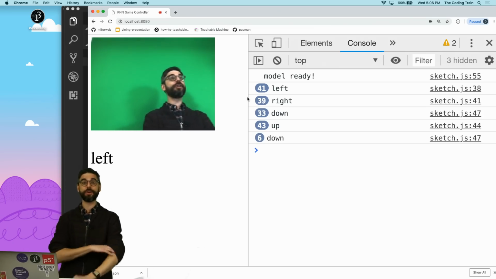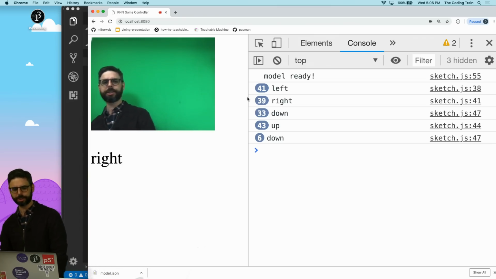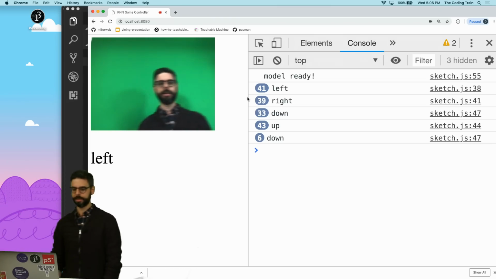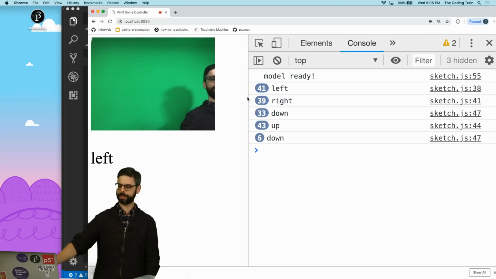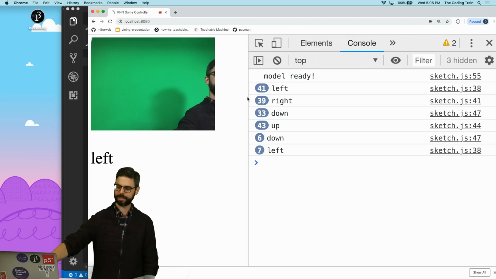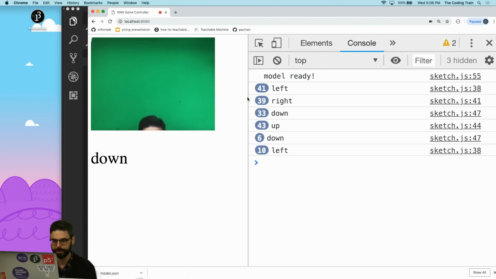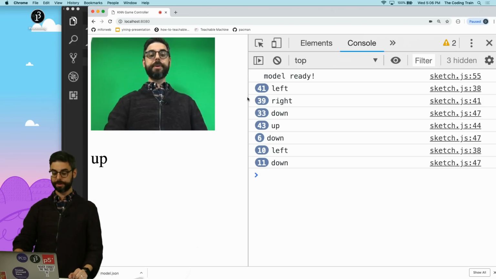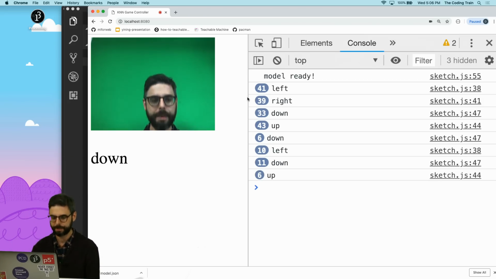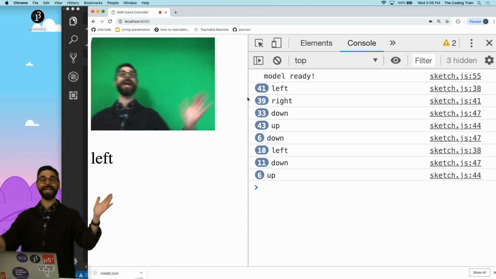Okay, so I trained it for a little while. Let's see how well it performs, and if it's not performing so well, I could add some more images. So this is to the right, pretty good. This is to the left, pretty good. If I move off, I should probably tell it this is left also, even with just a sliver of me there. And then if I move down, down, down, down, even with just a sliver of me, let's tell it it's down. Okay, now up, up, up, down, left, that's left, and right. Okay, this is a good model.